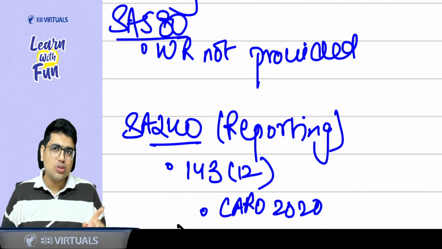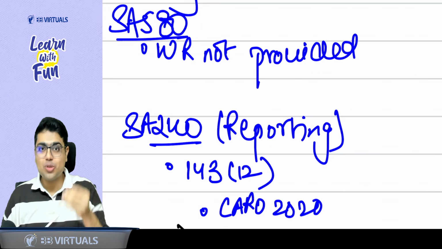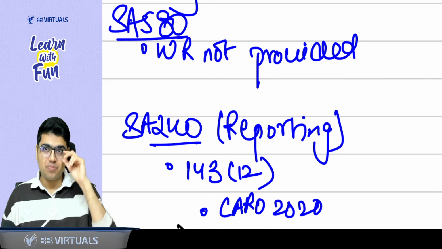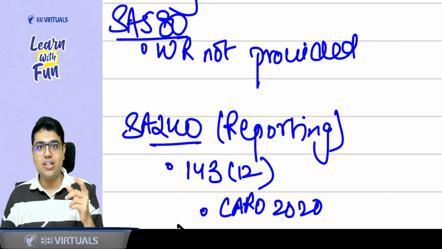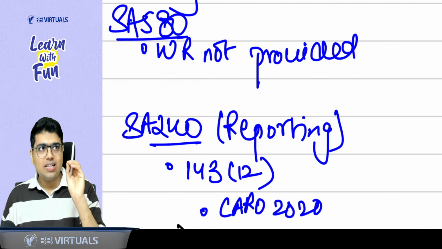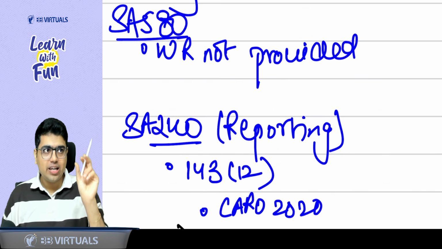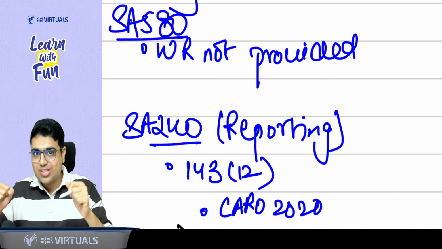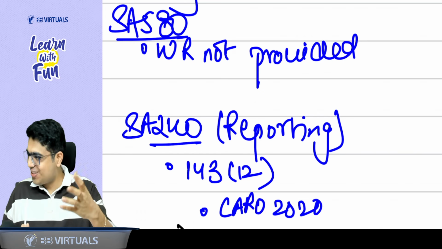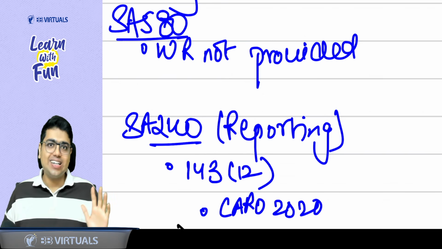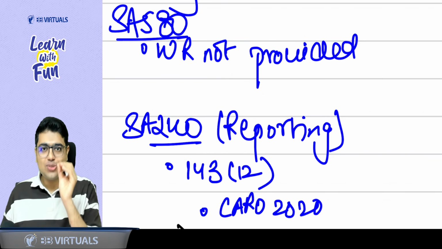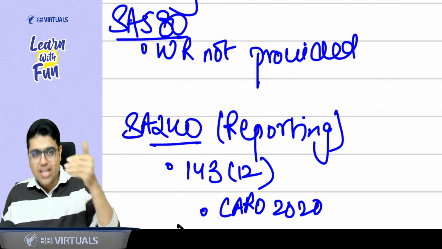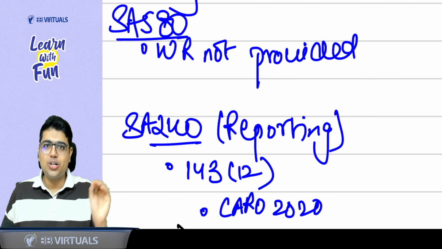Apart from this, we also study CARO 2020, reporting to the members of the company. So in CARO 2020, remember clause 11. Why clause 11? Sir, clause 11 was related to fraud. 11 countries' police is after Don to catch Don. Why? Because Don has done a fraud. So clause 11 is always related to fraud. Okay, sir. So in CARO 2020, clause 11 says any fraud by the company or any fraud on the company has to be reported to the members.